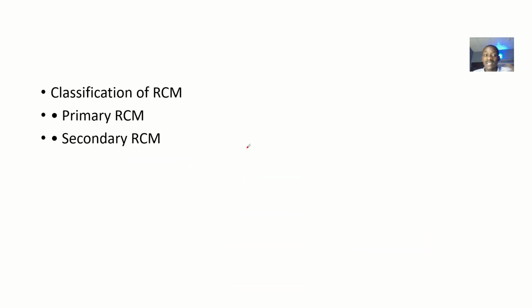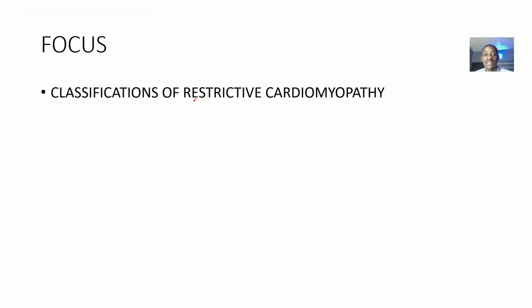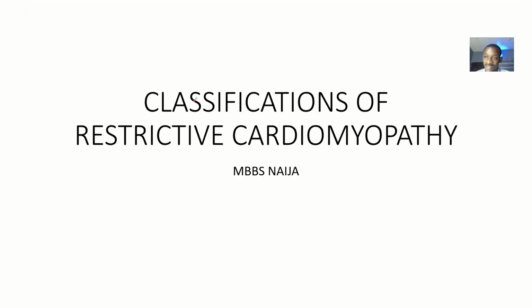So we said the types are what? Primary restrictive cardiomyopathy and secondary restrictive cardiomyopathy. In primary restrictive cardiomyopathy, the problem is right there at the heart. In secondary, there's something outside that is causing it. So if you want to treat the secondary one, you just take out what is causing it and you solve the problem. We'll have a video talking about primary restrictive, and a different video where we talk about the secondary restrictive. All right, so that's it about the classifications of restrictive cardiomyopathy.